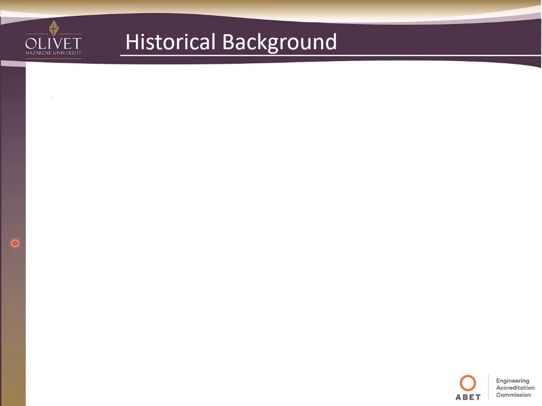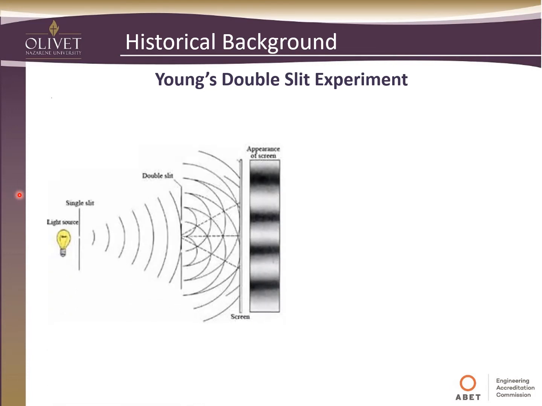So I want to expand a little bit on the double slit experiment. Maybe you've done this in a physics class before. If not, if you ever have the opportunity, I would highly recommend it. But the basis of this is what Young did. He was kind of in the lab, or I guess experimenting, and he had a light source. Probably wasn't a light bulb at that time. It was probably a candle or something else, or a lantern.